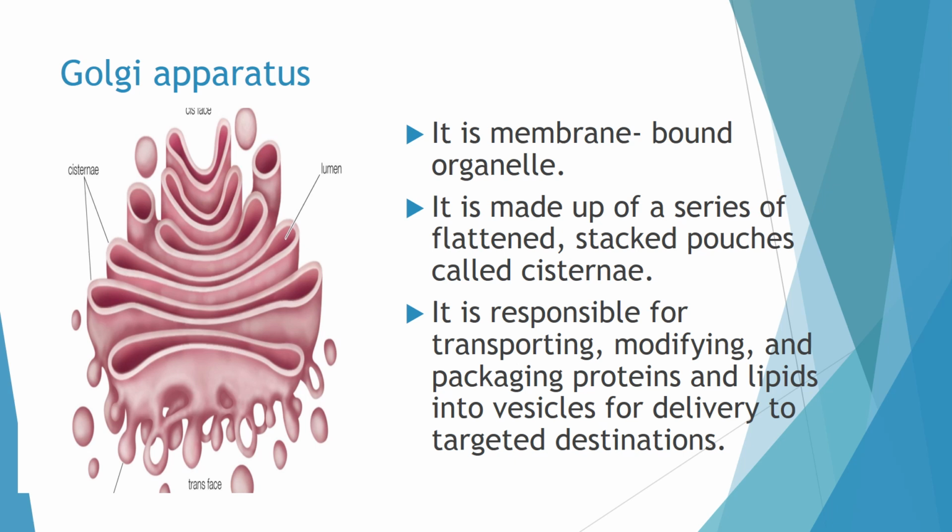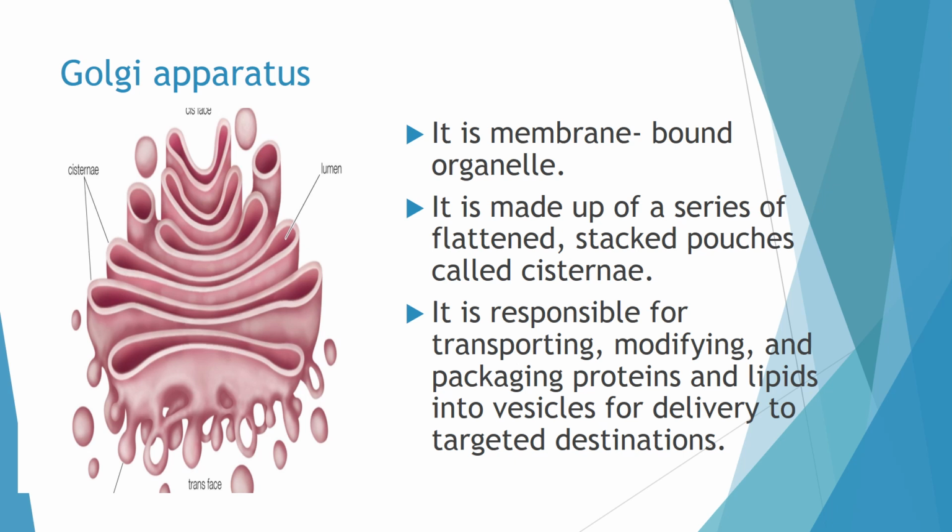There is one more membrane bound structure, and it looks like a series of flattened plate-like structures stacked one above the other. This plate-like or cup saucer-like structure is called cisternae, and around that there are small round vesicles.